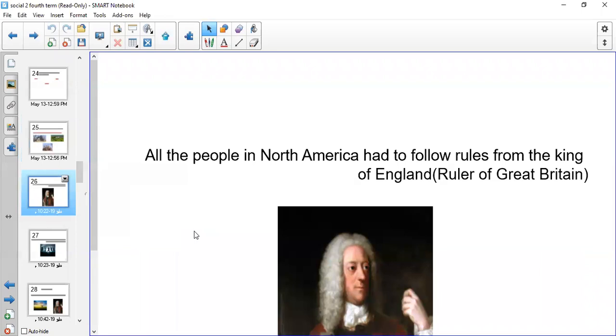All people in North America, the American Indians and the English people who were coming from England, had to follow rules from the King of England or ruler of Great Britain. Okay, so all the people in North America had to follow rules from the King of England. But do you think that the colonists would agree to these rules? Did they agree to follow the rules of the King of England? Will they keep quiet? We don't know.